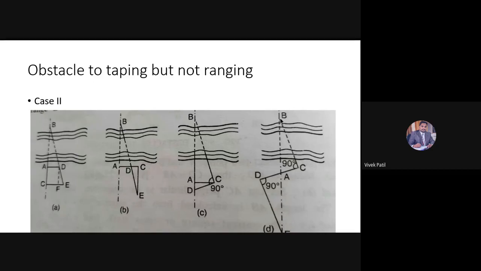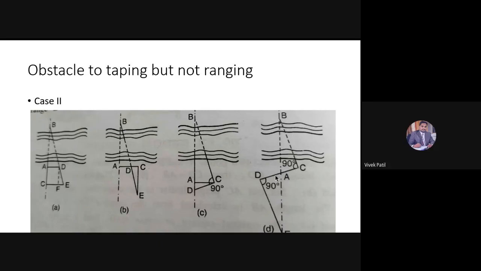So what is the relationship between angle BAC and angle DAE? What is the relationship between these two angles? Are you there, students?